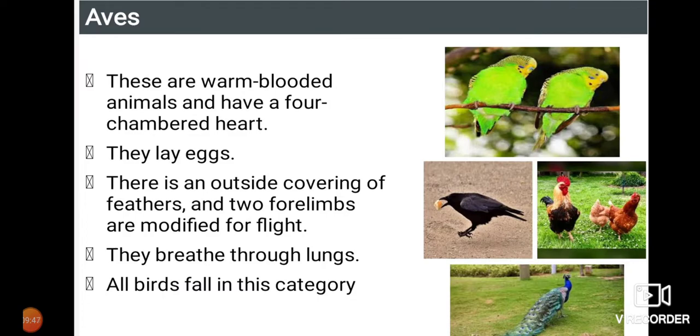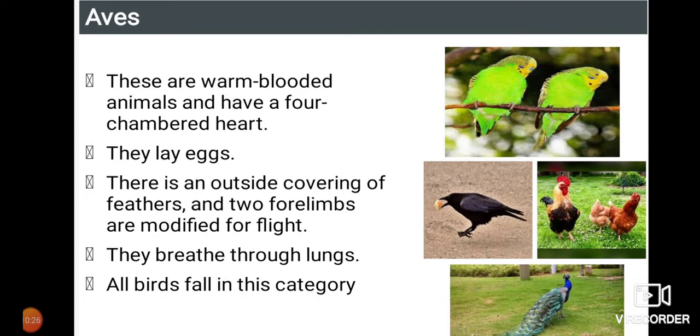The next thing we have is aves. Whatever we have learned so far, Pisces, amphibians and the reptilia, are cold-blooded organisms. And here aves are the first warm-blooded organisms, because these organisms have an exact four-chambered heart. An exact four-chambered heart means completely no mixing of oxygenated and deoxygenated blood. If there is no mixing of oxygenated and deoxygenated blood, there is no cold-blooded topic itself.